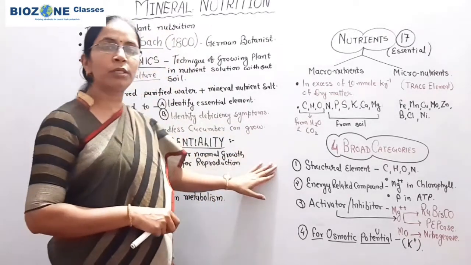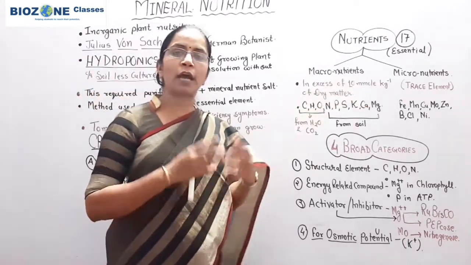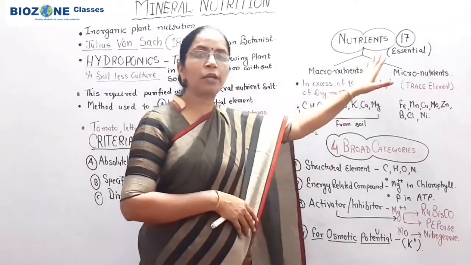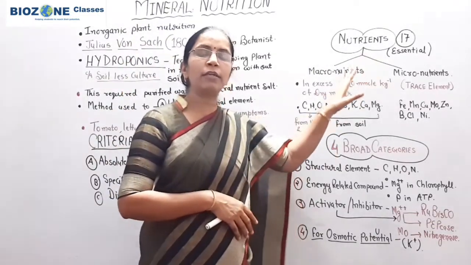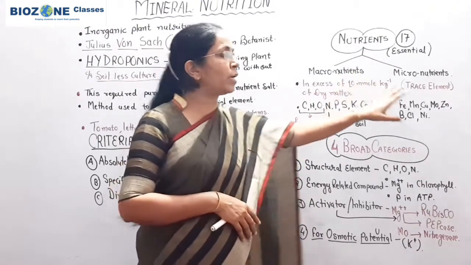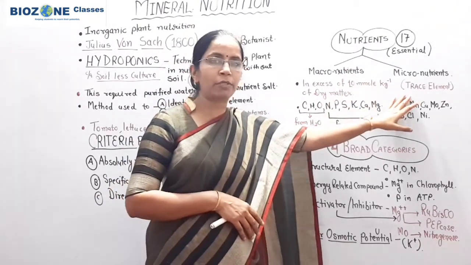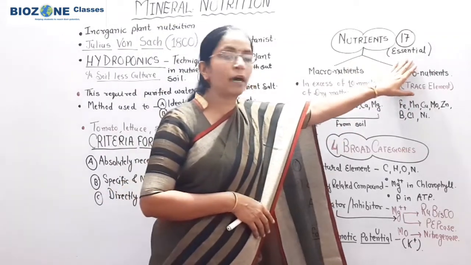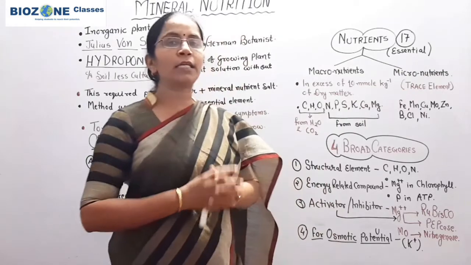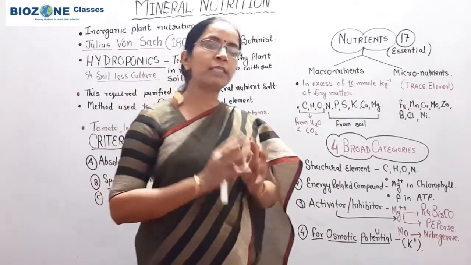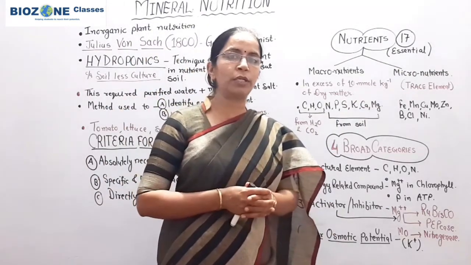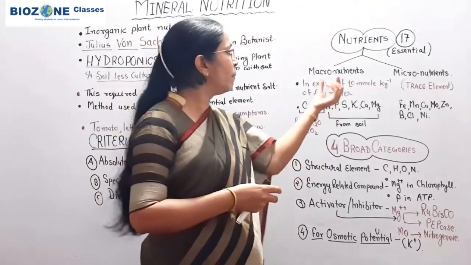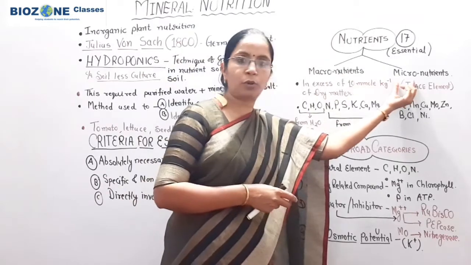Now we come towards the division or the types of nutrient elements. When we study about nutrients, we study them in terms of macronutrients and micronutrients. Predominantly, remember there are a total of 17 essential elements, and these 17 essential elements are broadly divided into two categories, macronutrients and micronutrients.